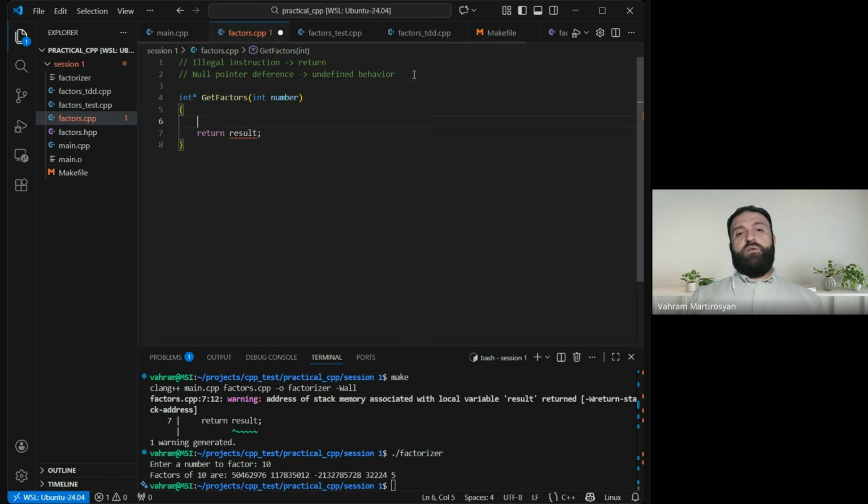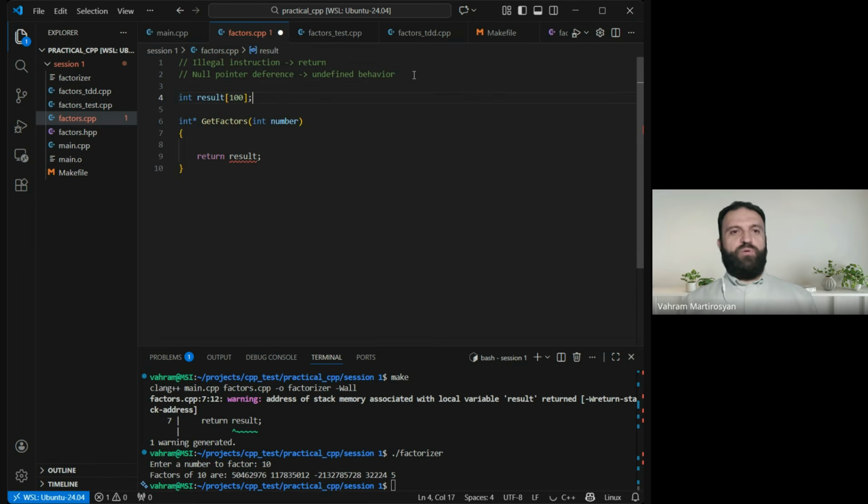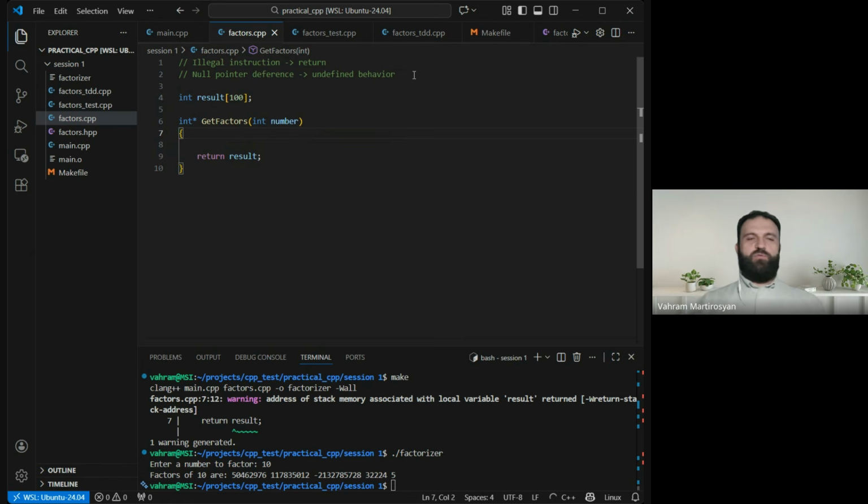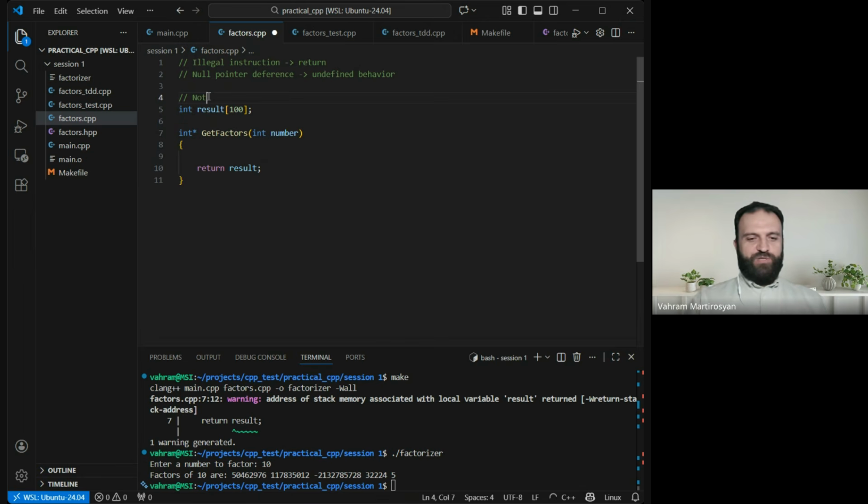Okay, as we are not going to create a proper program that follows all the best practices and architectural advice, we are just trying to go through this demo. I will move it to the global scope, but a big disclaimer, okay? Not the best solution. I mean, a very bad solution. So don't do that, okay?